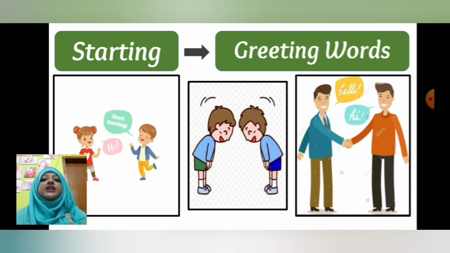Then two boys are bowing to each other. Okay, this is another way of greetings. Not in our country, in another country, but this is also starting of conversation. Then the formal way of greetings. Here is hi and hello and having handshake. So this is also another way of starting the conversation. So this is the very first thing of writing a dialogue.